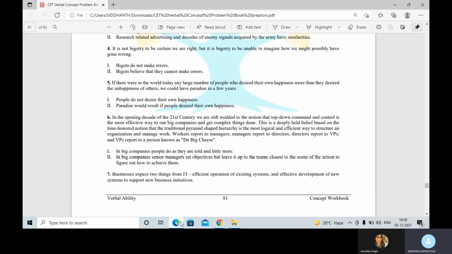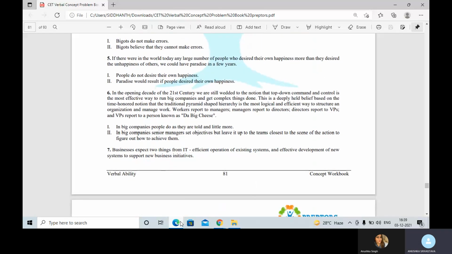Now, the first one is not clearly given. It is said more than the unhappiness of the others. So you can't say that people do not desire their own happiness. But yes, you can very well conclude the second one, that paradise would result if people desire their own happiness. So hence the answer becomes 2 only.